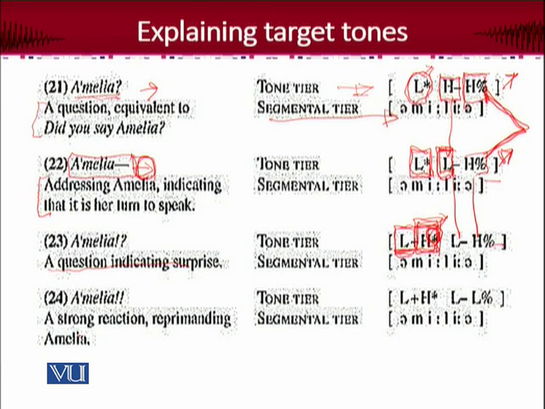And then the last one is when it is a strong reaction or a reprimand, right? A sort of sentence like Amelia is being reprimanded, right? In this case, what happens here is that these two are the same, right? But in this case, the boundary is also low. So in addition to the phrase accent, which is similar to the other one, this last one is low. So these are the differences between these target tones, and it's a very useful method to explain and describe the intonational patterns within sentences.